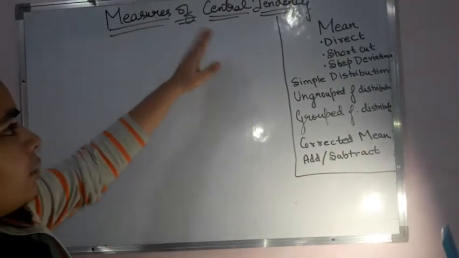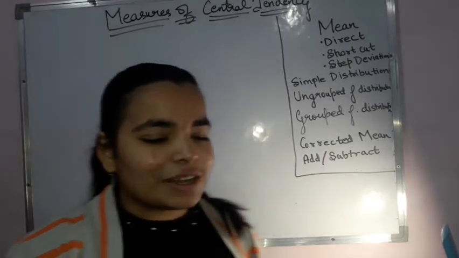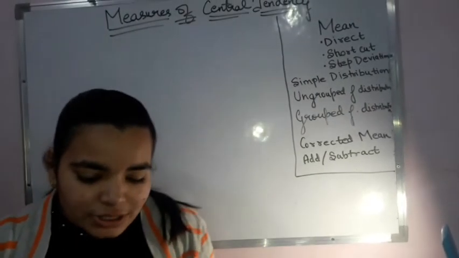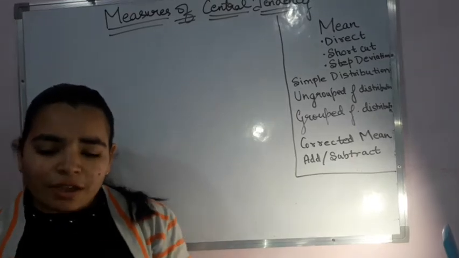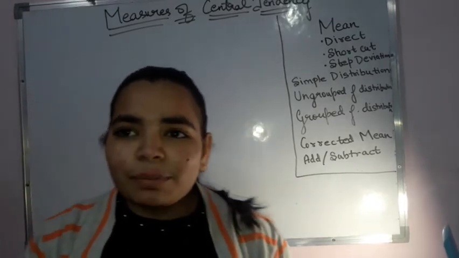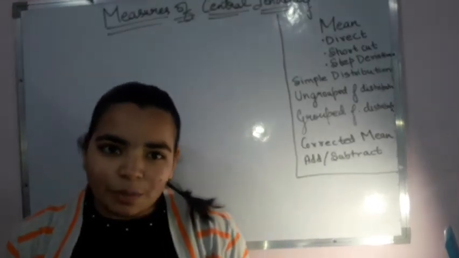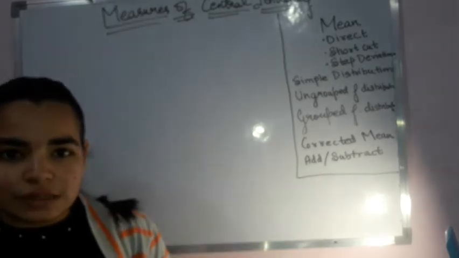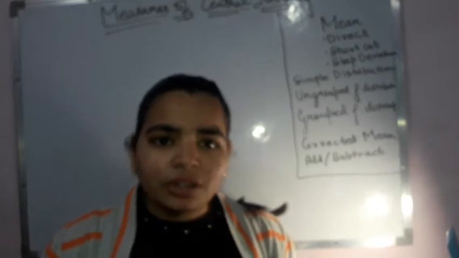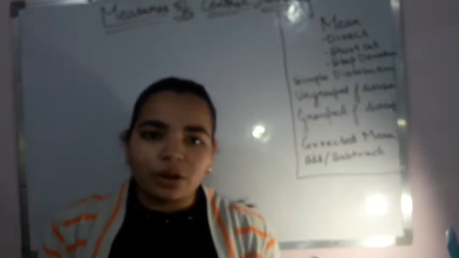So measures of central tendency. Why are we using all these terms? What is the need of studying them? It is definitely not possible for all of us to remember each and every term, each and every digit, when a large number of things are given to us. Suppose we went to the grocery shop and bought a certain number of things, and we need to remember the prices for all of them. Is it possible for us to remember them? At least there you can remind yourself of it. But when it comes to bigger and larger things, it is not possible for us to remember and recall all the values.